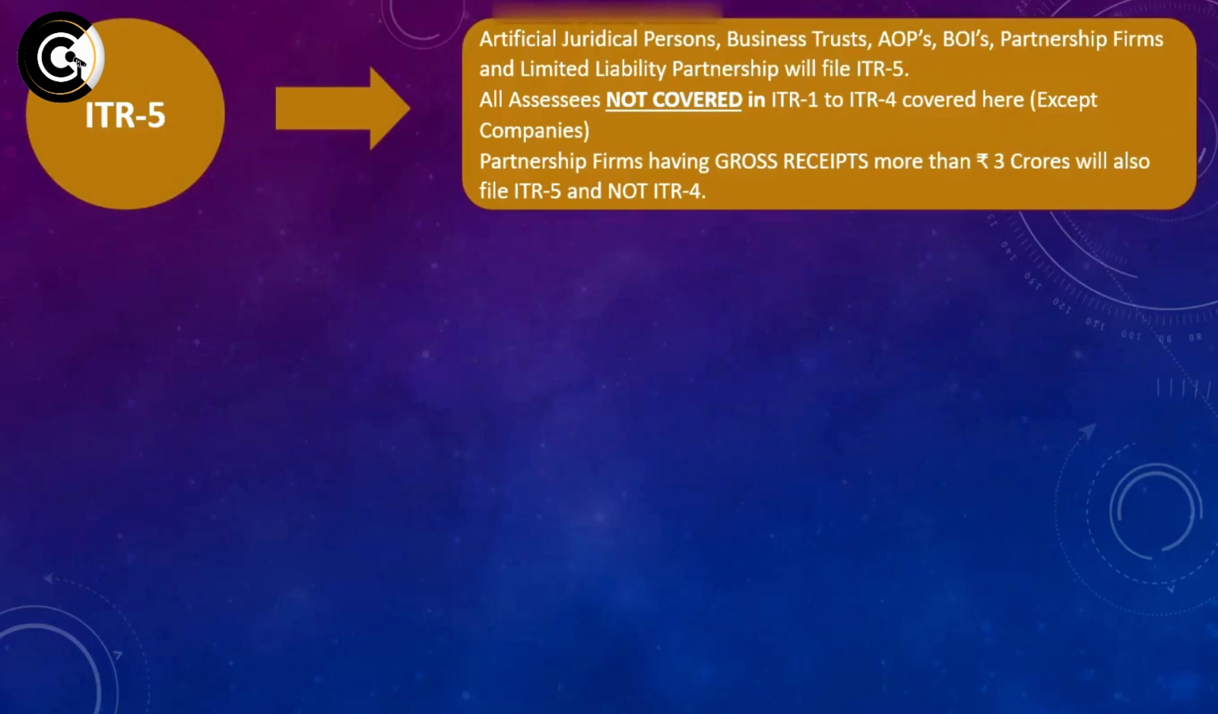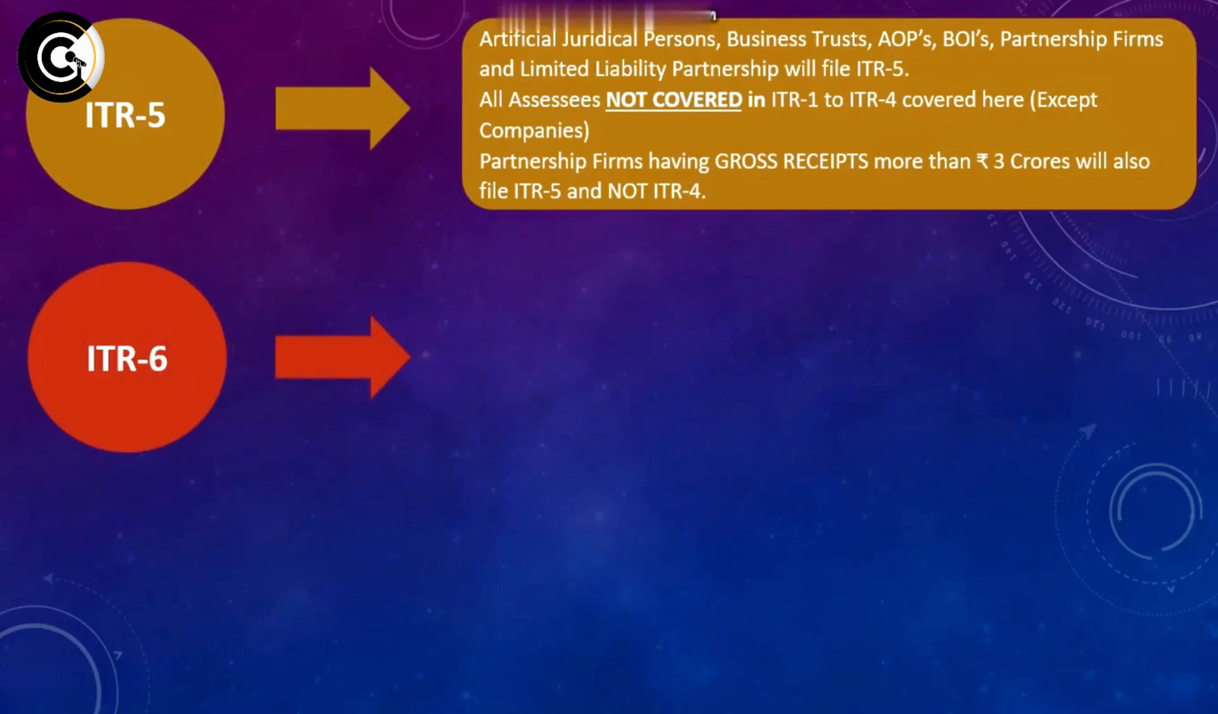Now, who are these? They are artificial juridical persons, business trust, association of persons, body of individuals, partnership firms, and limited liability partnerships. All these assessees, except companies, I'm repeating, except companies, have to compulsorily file ITR 5. And obviously, all those partnership firms who are having gross receipts more than rupees 3 crore will also file ITR 5 and not ITR 4. Those who are having less than rupees 3 crore, they will file ITR 4 under presumptive scheme.